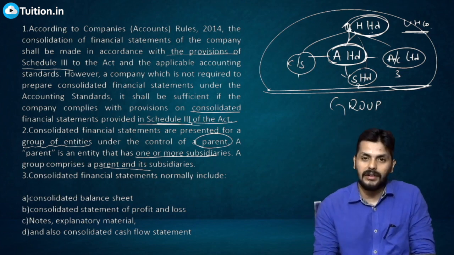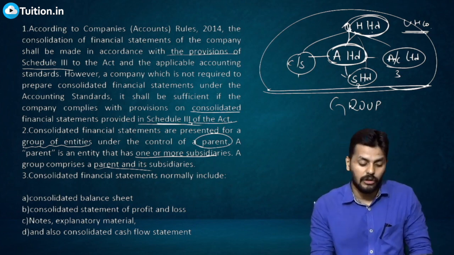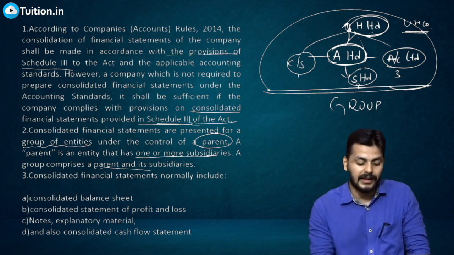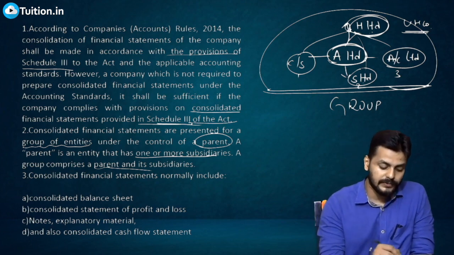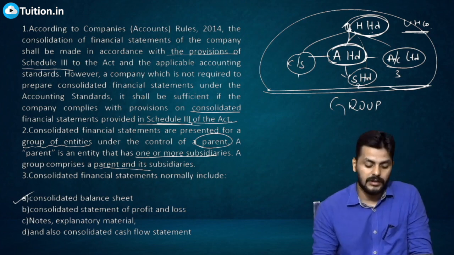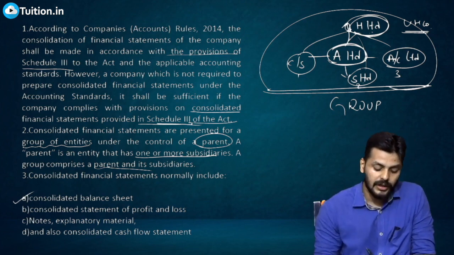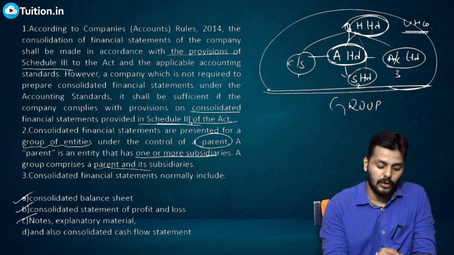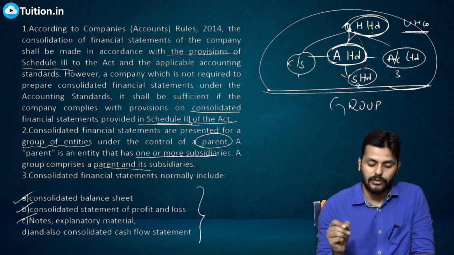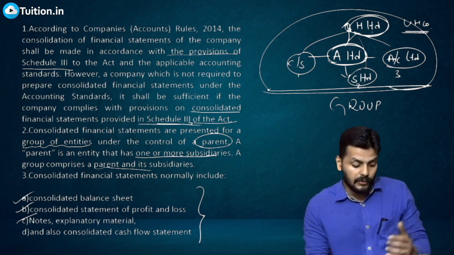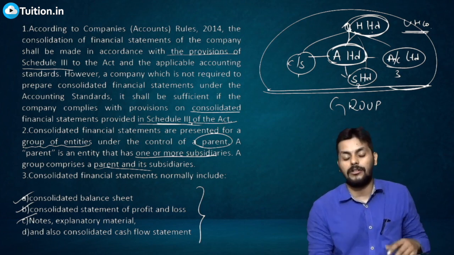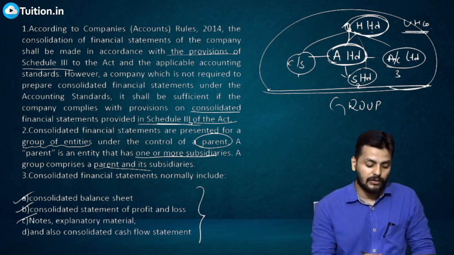Now when you say you're preparing consolidated financial statements, what is that about? Consolidated financial statements normally include a consolidated balance sheet, consolidated P&L, notes, and also a cash flow statement. So nothing new. As part of the normal definition of financial statements, consolidated statements also have a balance sheet, P&L, notes, and a cash flow statement.